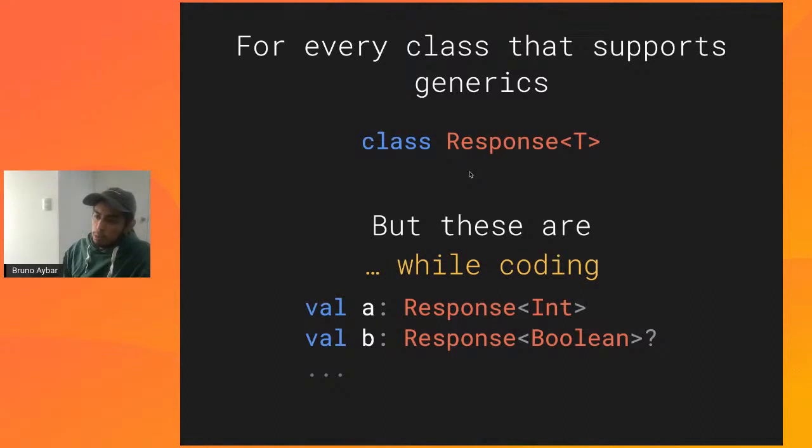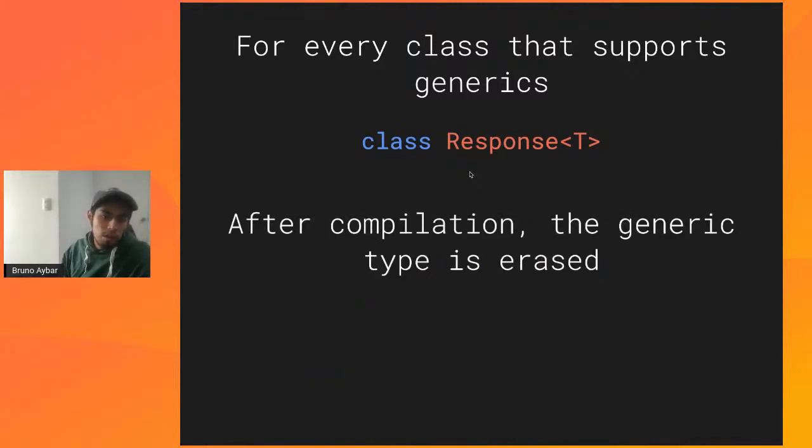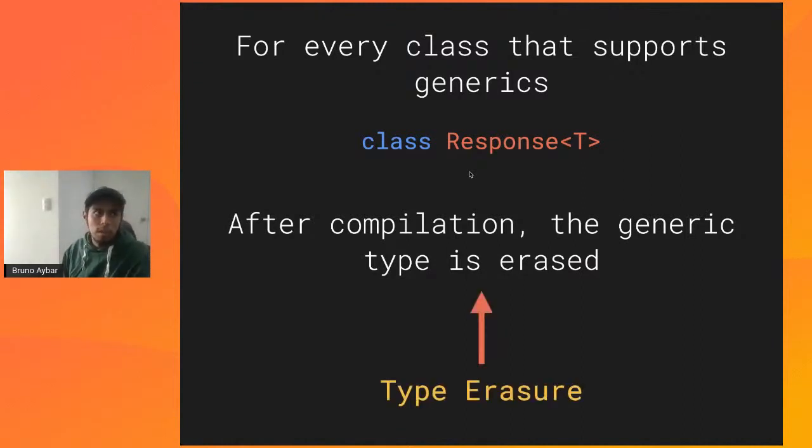These are similar to what we saw before. These are only available while we are coding. All right, because after compilation, after we compile our code, the generic type is erased. And this is called type erasure. In case anyone has ever come across some kind of issues regarding that, maybe you are doing some kind of compile time verification of the properties of a type, then maybe you may have come across this. This is why. After compilation, the generic types are erased, and that's called type erasure.